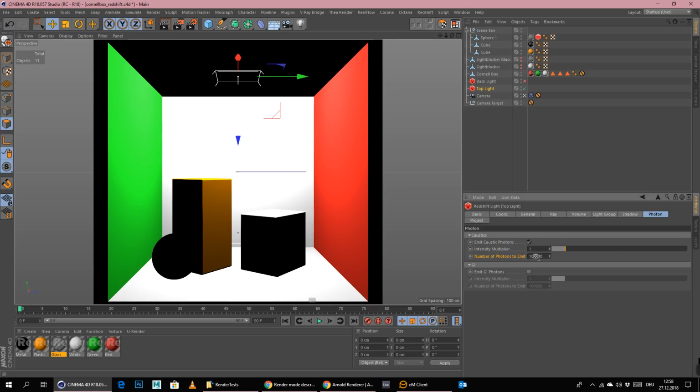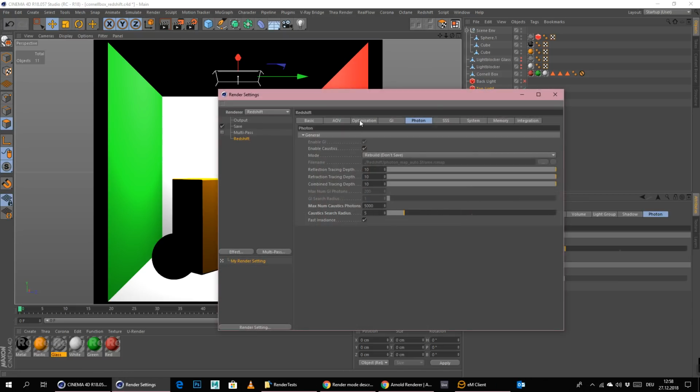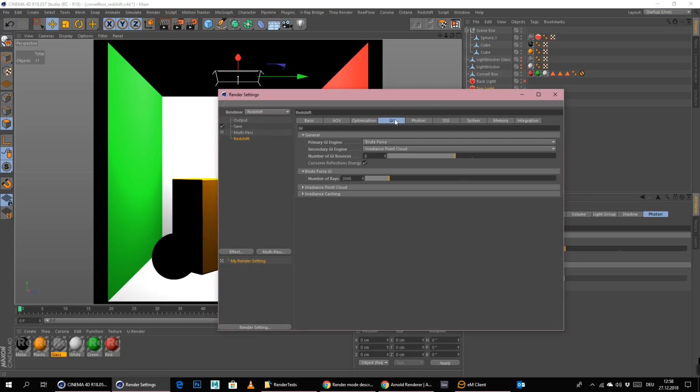What is this now? I think this is 100,000, right? Yes. So let's up this here to 1 million maybe. 1,000, 10,000, 100,000, 1 million. And let's see what we get now. And let me also check the trace depth. Where was this again?